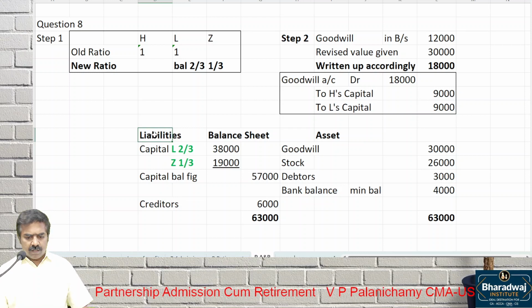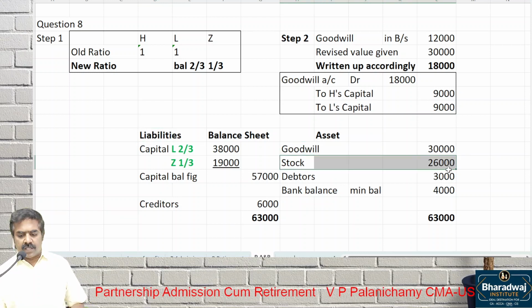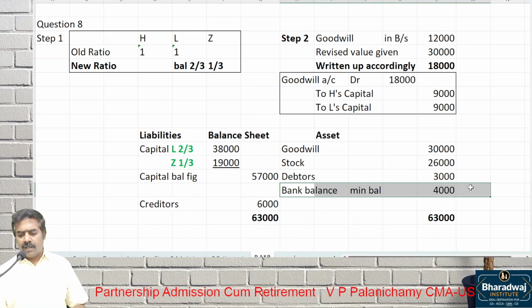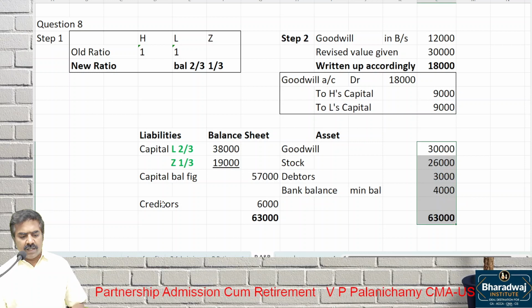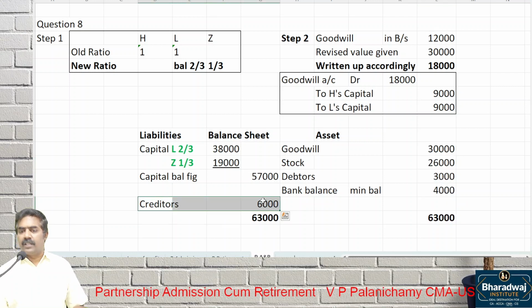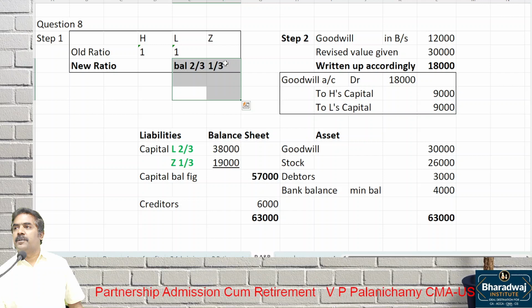Pay attention. Goodwill, we know the revised value: 30,000. Stock and debtors, no revaluation. Bank balance, they ask you to keep a minimum of 4,000. If this is your asset, creditor is the only liability given in the question. What is the capital balancing figure? 57,000. That should be contributed by whom? The new partners, in which ratio? New ratio.